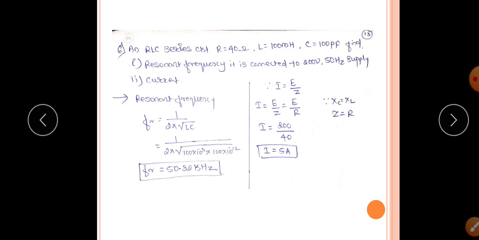of LC. Substitute the value of L and C, that is 100 into 10 to the minus 3 into 100 into 10 to the minus 12, because it is a picofarad. Pico is nothing but minus 12. So Fr you will get 50.32 kilohertz. So current we have to find out, I equal to E by Z. So in the case of resonance, that time Z equal to R. So I equal to E by R. So I equal to 200 divided by 40. So you will get current as a I equal to 5 ampere.